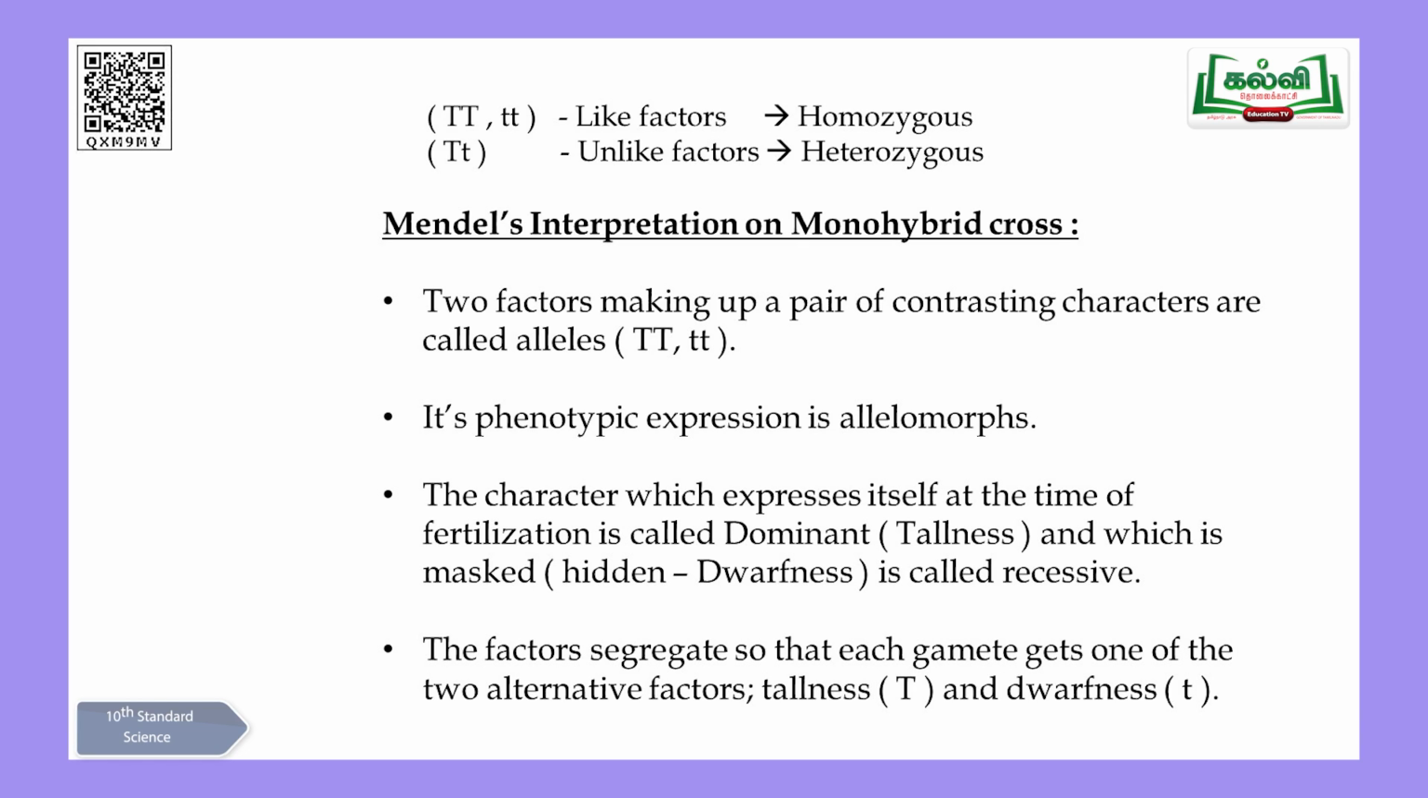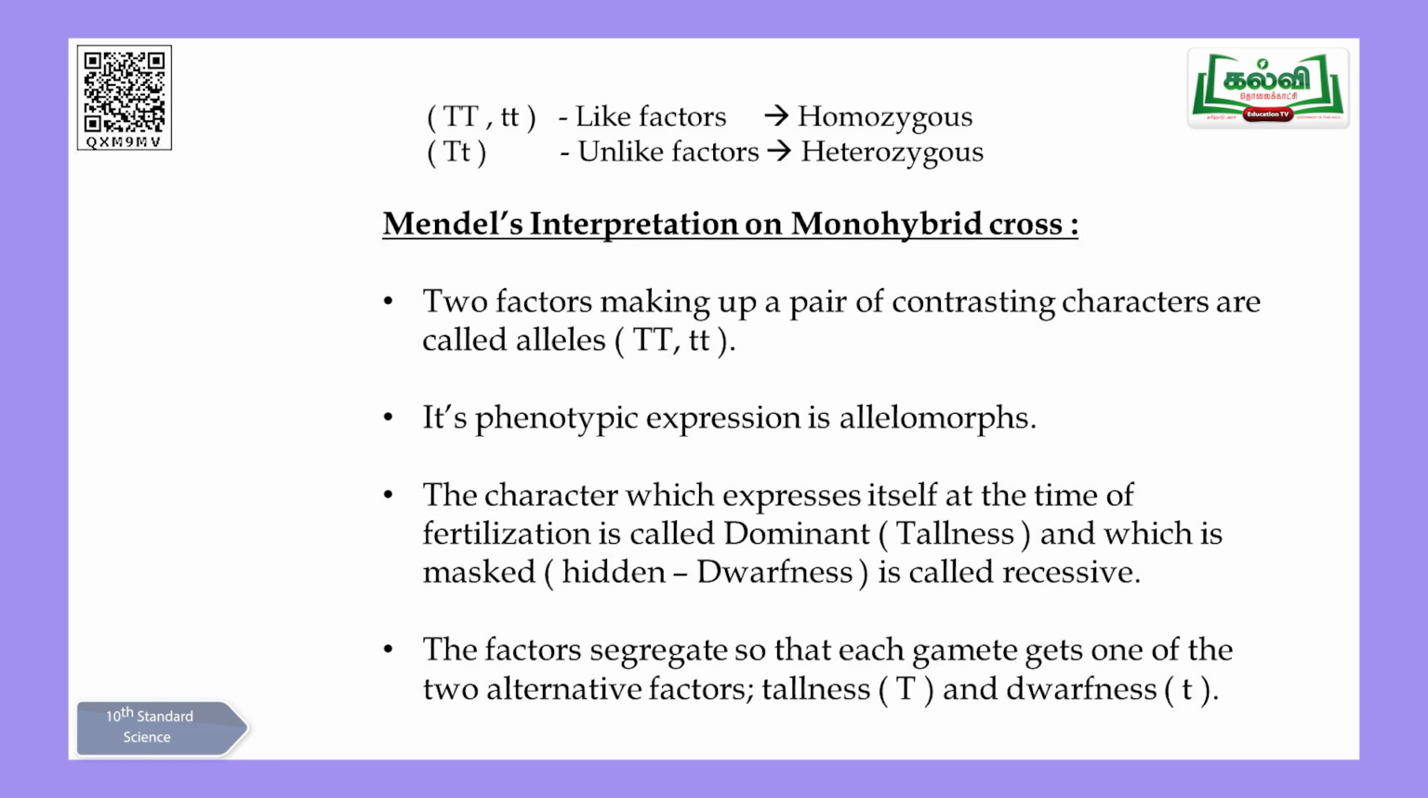Next one, phenotypic expressions are allelomorphs. As I told you, when you look at the examples, whatever you can see, whether it's a tall plant or a short plant, externally whatever you come across, these are called phenotypic characters, and he named those allelomorphs.